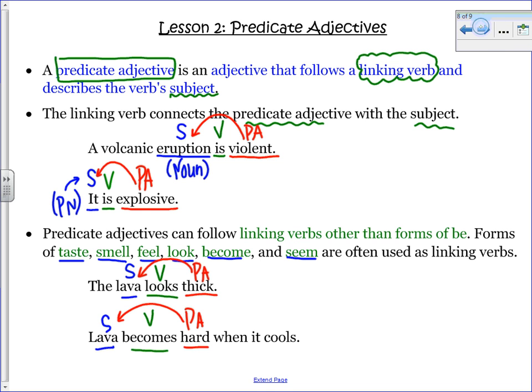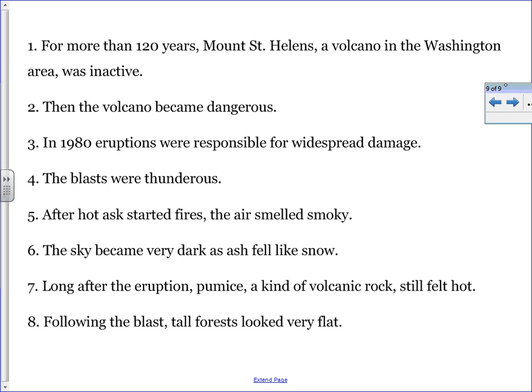So I want to review a couple more examples with you just so that when we come in on Tuesday we are able to do our classwork. I will be expecting you to do all parts, so labeling the subject, labeling the linking verb, labeling the predicate adjective. I won't make you draw the arrows back and forth from the predicate adjective and the subject, but I just want you to remember that that predicate adjective does link back to the subject.